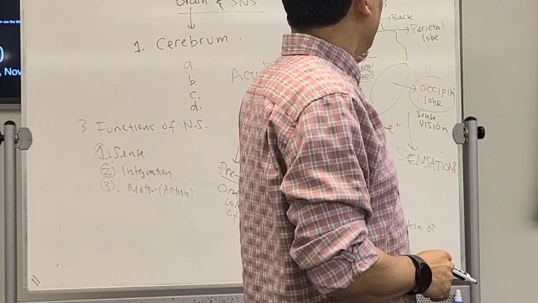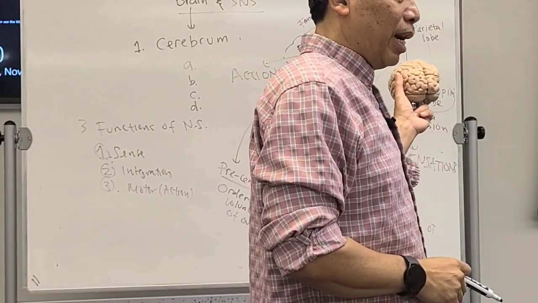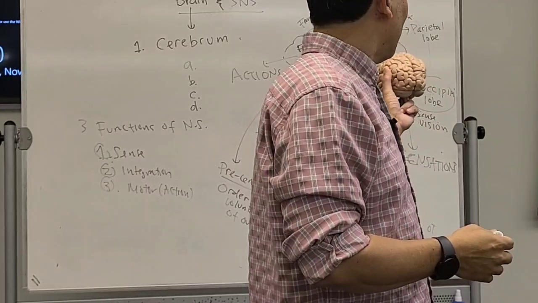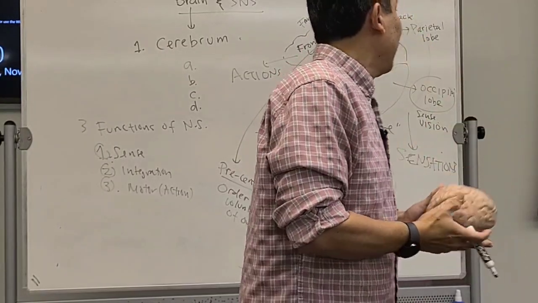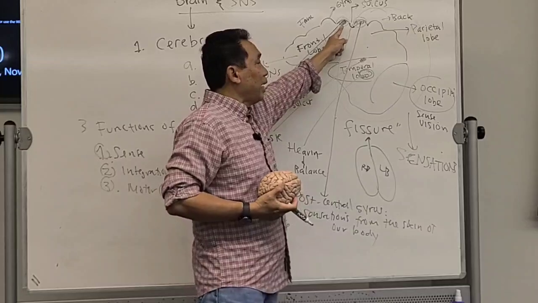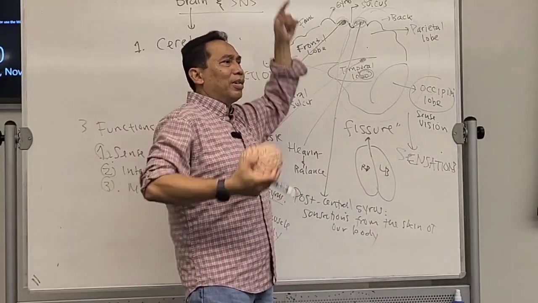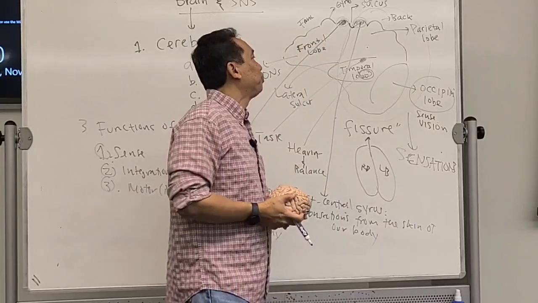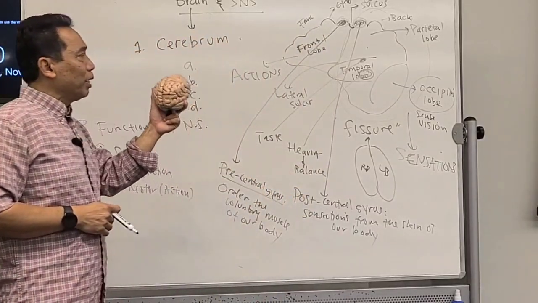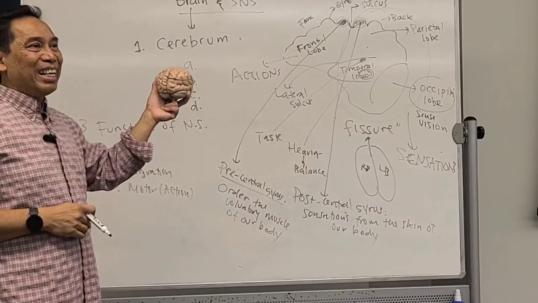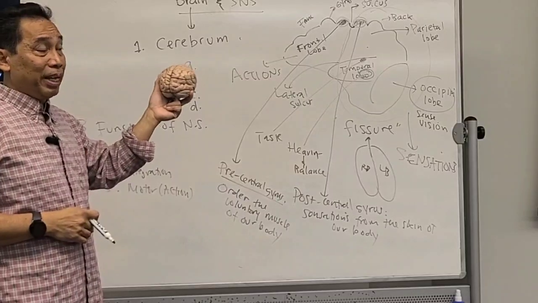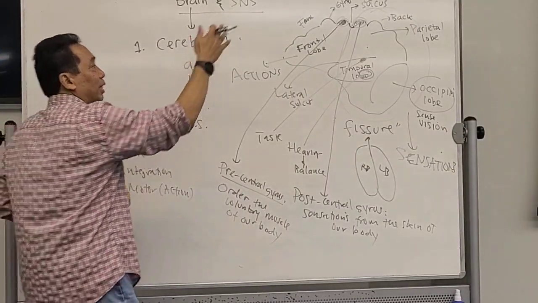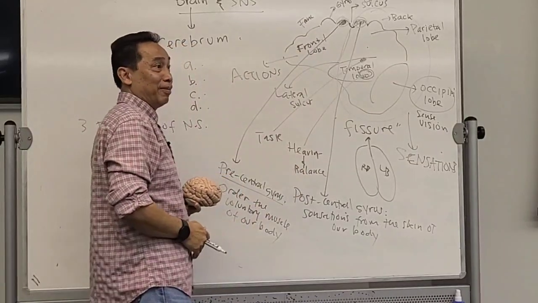It's called the post-central gyrus for sensing sensation from the skin of our body, and then the pre-central gyrus is the one that orders our skeletal muscle. Get it? Okay. Do you have questions so far? The cerebrum, again, has 4 lobes, and we already discussed the function there, right?